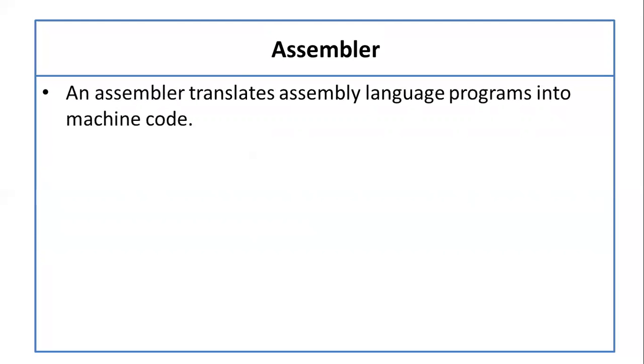Now the next language processor that we have is known as an assembler. Again, an assembler is a programming language translator, or we can say a language processor. As we have seen in the previous lecture, there is assembly language. Assembly language is a second generation language, also known as a low-level language. To translate assembly code, an assembler is used. Now I'm reading this explanation: an assembler translates assembly language programs into machine code.